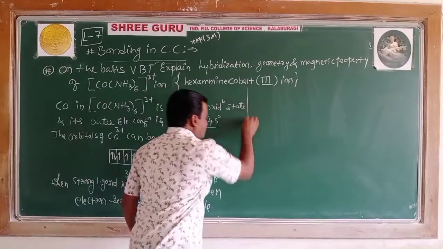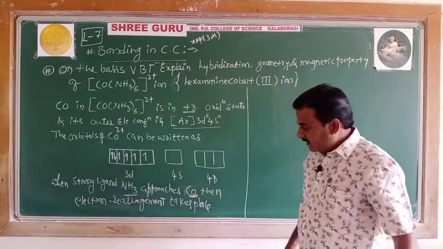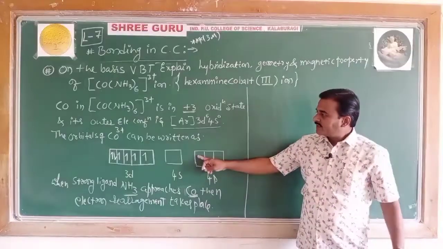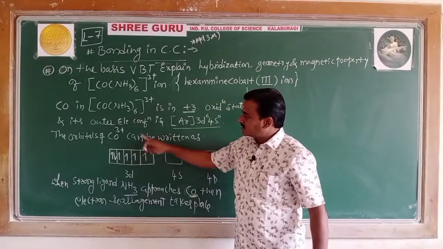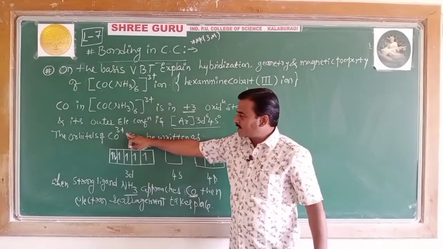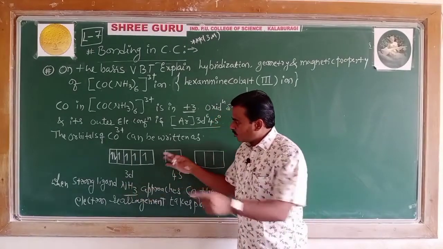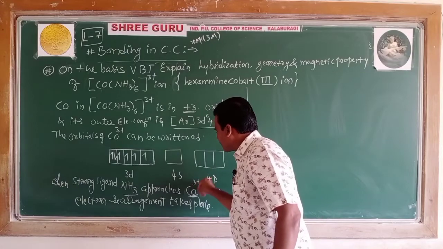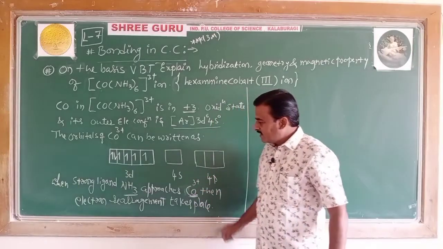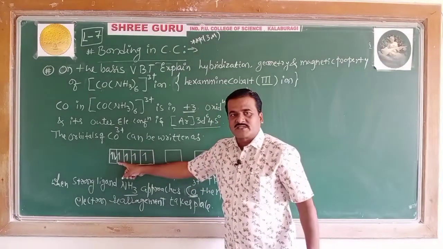So let me show with the orbital diagram or a box diagram. This is the arrangement of electrons in the orbitals of Co3+ ion. But when a strong ligand NH3 approaches the Co3+ ion, what happens? This electronic rearrangement takes place.